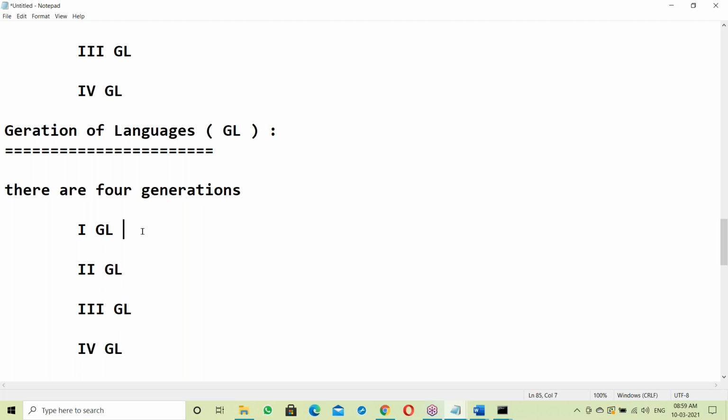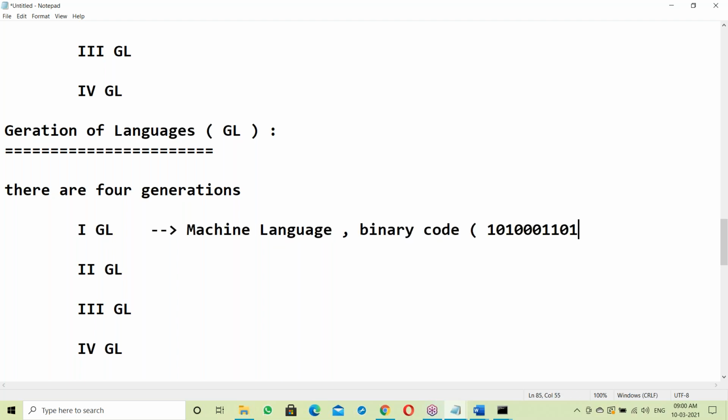Totally four generations. What is the first GL? The first GL is machine language, the system understandable language. It is in the form of binary code, the zeros and ones format. It is the first generation language in computers. Next, the second generation is assembly language.